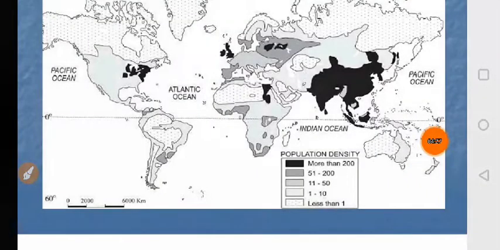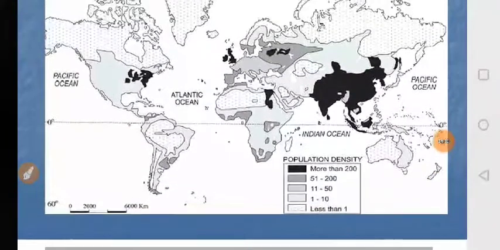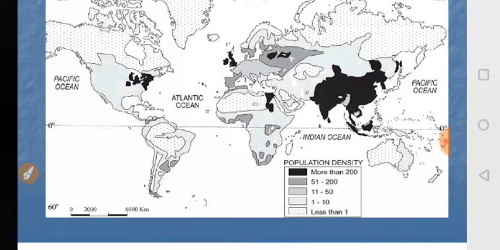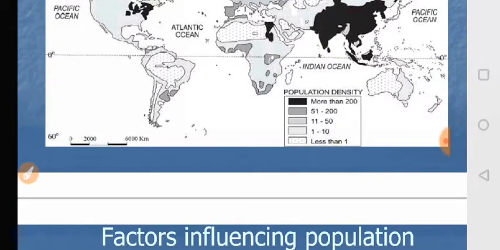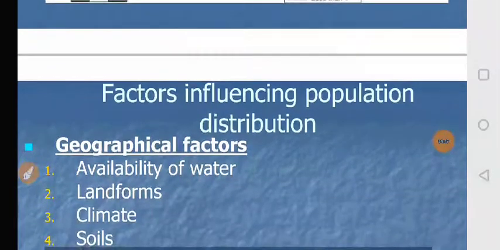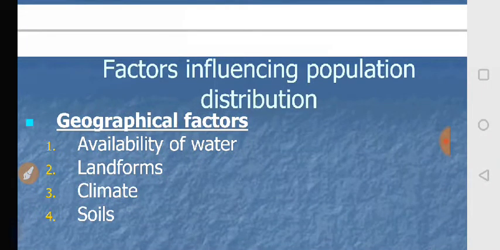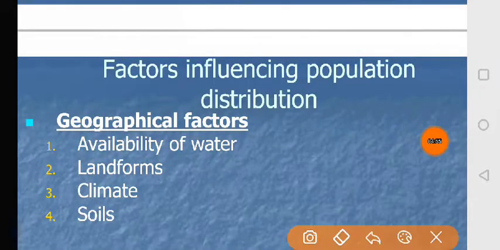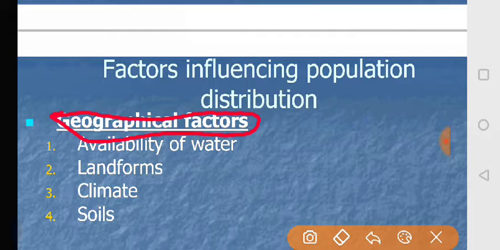There are four major factors that influence the distribution of population in the world. Number 1, geographical factor, number 2, economical factor, number 3, political factor, number 4, socio-cultural factor. We discuss the geographical factor first. These factors are very important among these four factors.